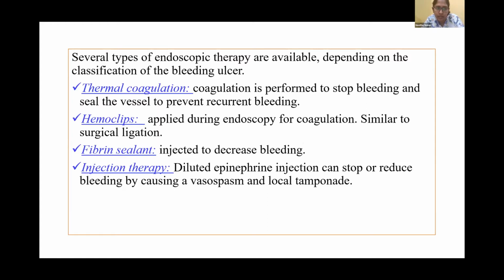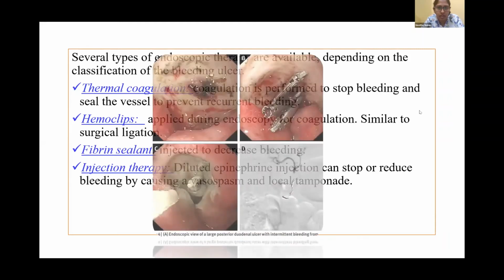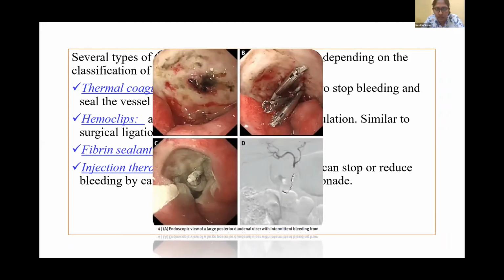So endoscopy can be used for thermal coagulation, which is performed to stop bleeding and seal the vessel to prevent the recurrent bleeding. Also, hemoclips can be used. This is similar to surgical ligation. Then fibrin sealants can be used. Also, injection therapy with diluted epinephrine injection can be used. This can create a vasospasm and local tamponade. Here we can visualize.